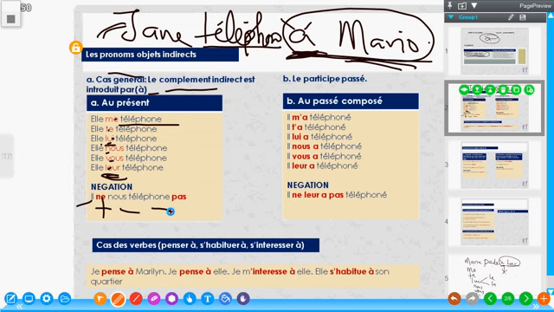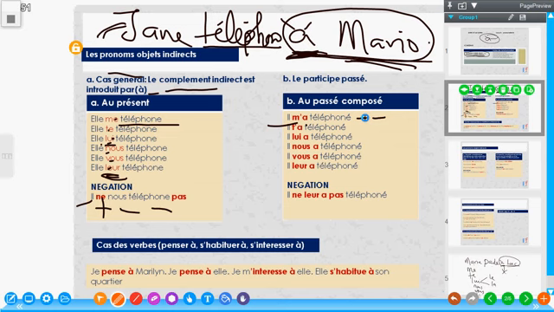Now, we have the passé composé. Unlike the COD, the direct object pronoun, where we have concordance, where the direct object pronoun agrees in gender and number with the verb in passé composé when it uses avoir, the indirect does not go that way.